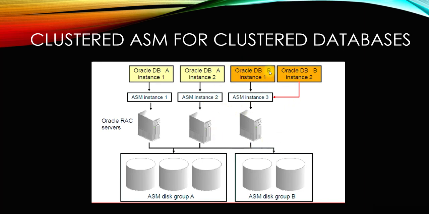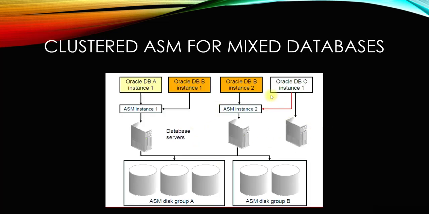But on this particular server, ASM instance 3 also has been configured for the second database, database B, with two instances. For the first instance, there is an ASM instance running apart from the database instance, but database instance 2 is using the ASM instance on this particular server without a direct connection. That's what I said, there is no ASM instance running here.